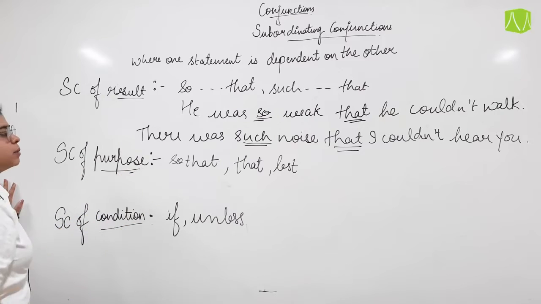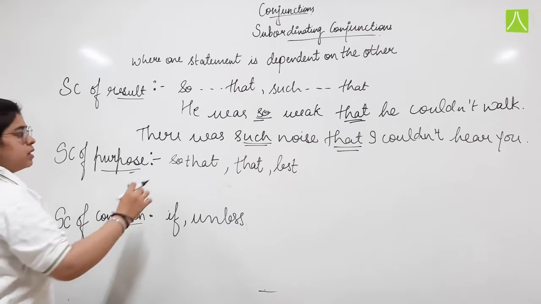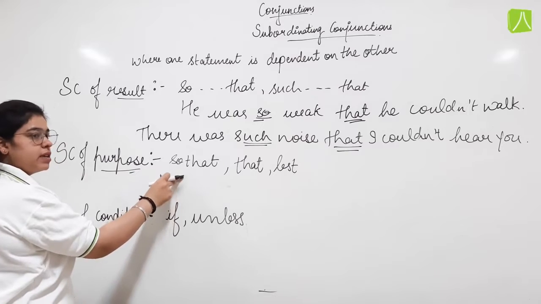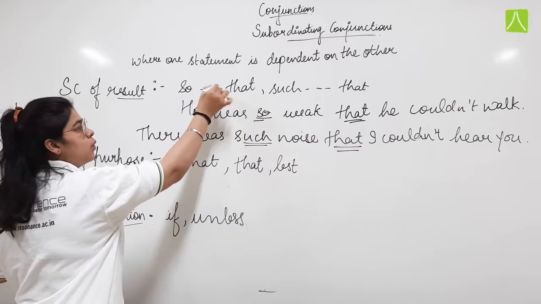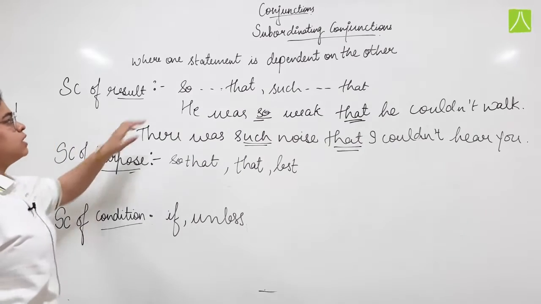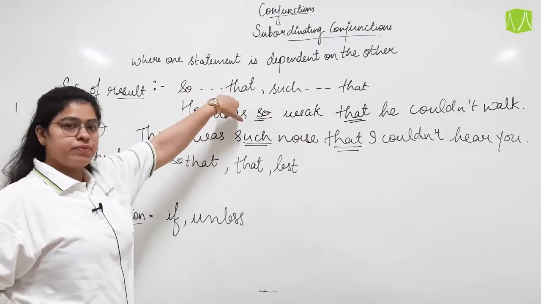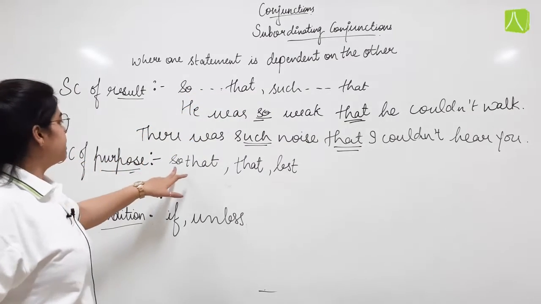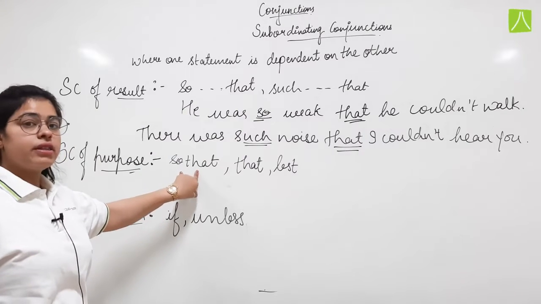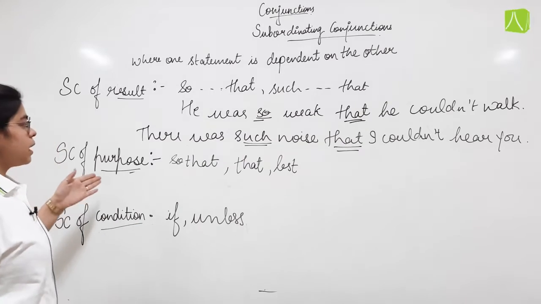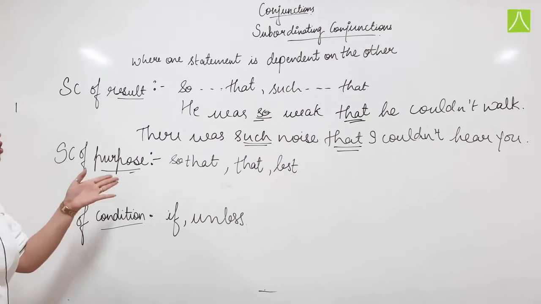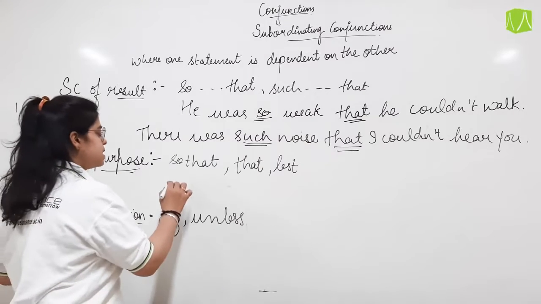Now let us see the purpose. So "so that" is repeated here also, but make sure of one thing, there are certain words or phrases between "so" and "that" in the previous case. Here we are writing "so that" together. Please work hard so that you can achieve success.